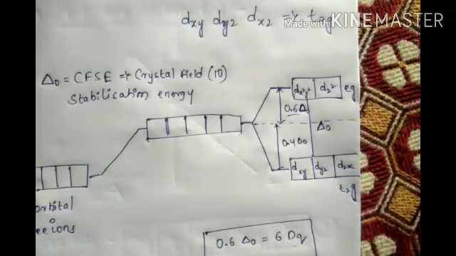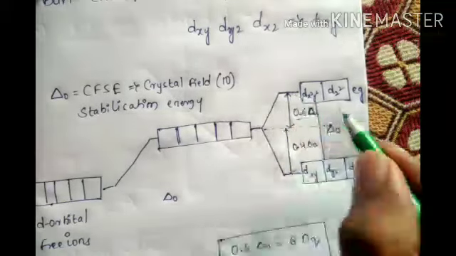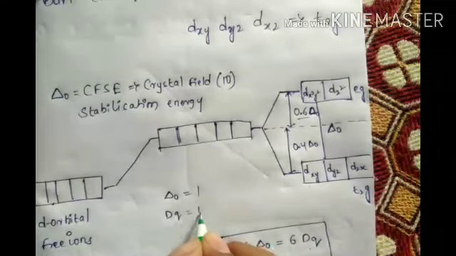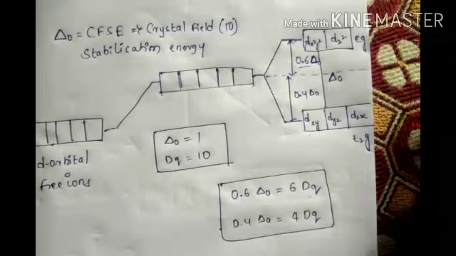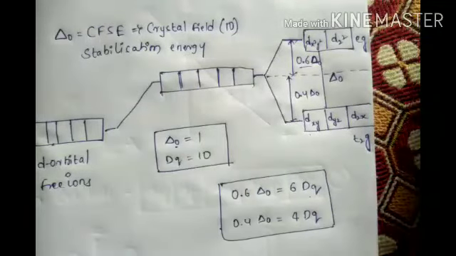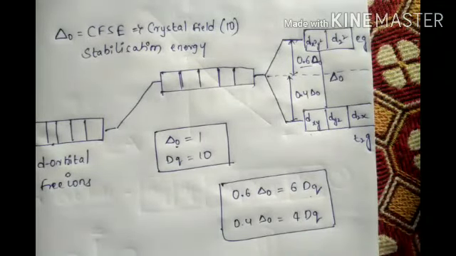Remember, according to delta naught, the distance between T2g and Eg is 1, and according to Dq, it is 10. Now you will understand easily. This is octahedral, delta naught is there, na? O stands for octahedral. Tetrahedral, T will come. Square planar, S will come.